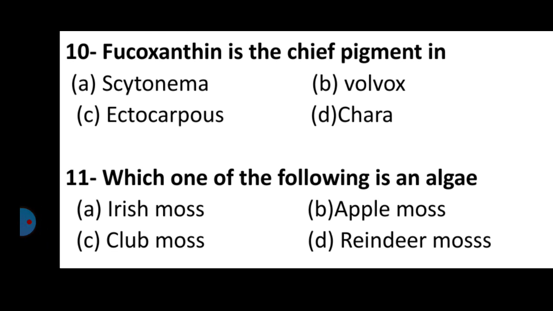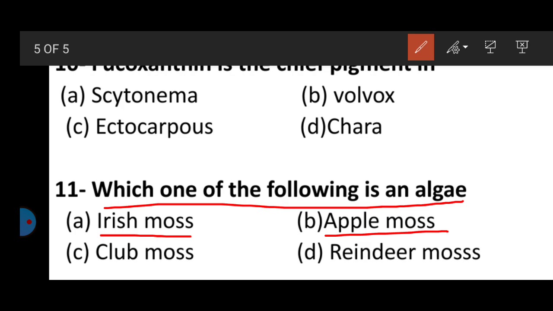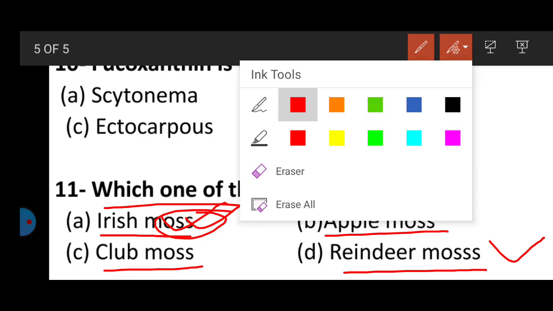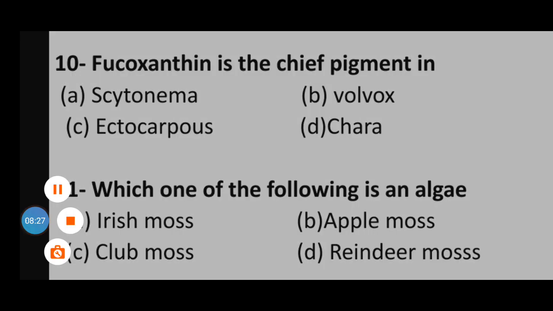Question number 11, the last. Which one of the following is an algae? Iris moss, apple moss, club moss, reindeer moss. Reindeer moss is a lichen, and here iris moss is the algae. It is an actual algae. So these are the overall 11 most important MCQs which were already asked in the NEET exam, and this will help for all other competitive exams.